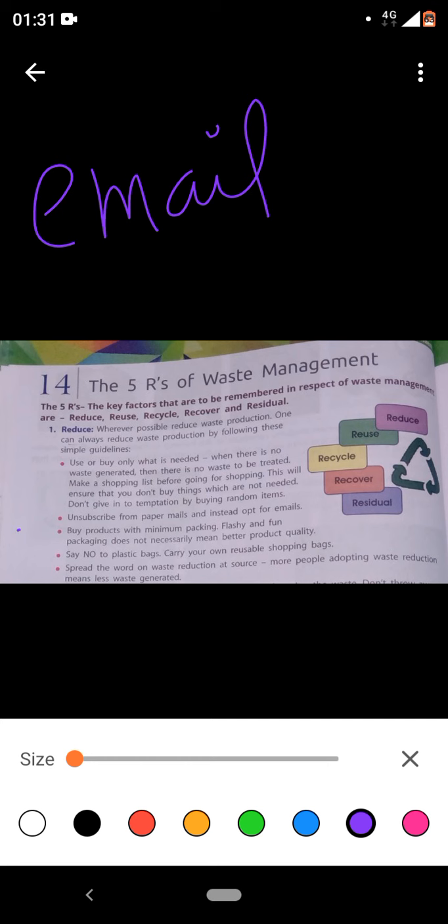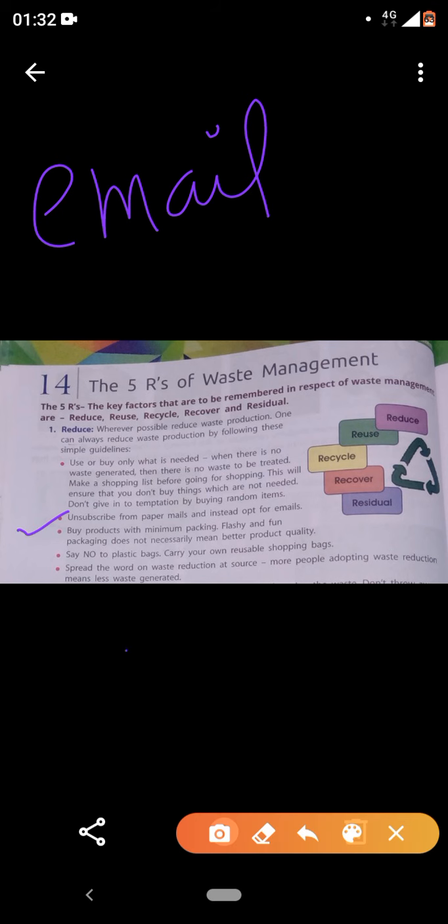Buy products with the minimum packing, very important. Minimum packing, why? Because for example, this is my product, and again and again I'm wrapping it with another material. What is that? Wastage. The waste is being generated. Yeah, so avoid such things.